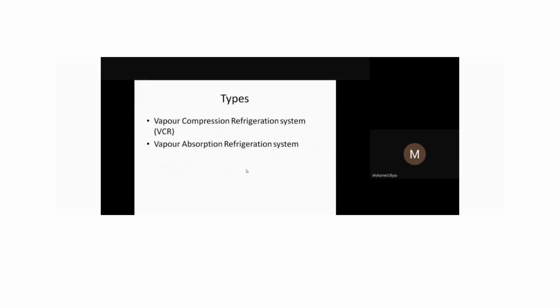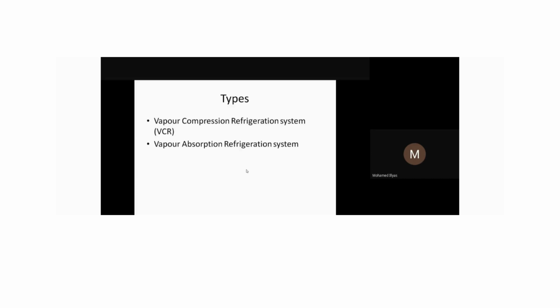And then there are two types of refrigeration systems available. Normally we use one, a vapor compression refrigeration system. Another one is the vapor absorption refrigeration system. So already you may have some idea about this. Anyway, we are going to see in detail about this vapor compression and vapor absorption system, where we use this, and what the basic difference is between them.